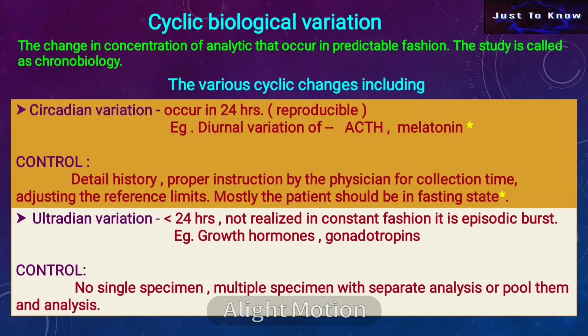Next type is called ultradian variation, the cycle that occurs in less than 24 hours, not released in a constant fashion, and it is an episodic burst. For example, growth hormone and gonadotrophic hormone. To control this ultradian variation, no single specimen should be collected. Multiple specimens should be collected, which are separately analyzed, or should be pooled and then analyzed.